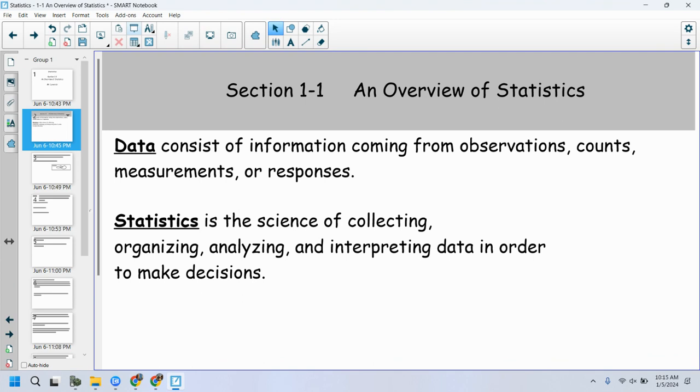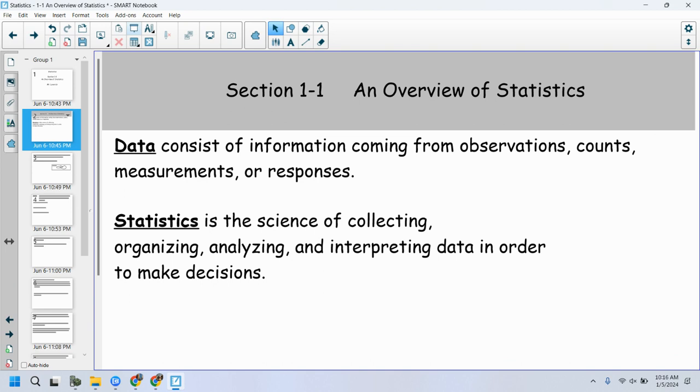Data could be numerical. Data could be what we would call qualitative data. We'll talk about what that means pretty soon here. We've got quantitative data, which is numbers. Qualitative data, which is actual things. Like if I asked you all what your favorite movie was, that's still data, right? I'm still getting responses, right? If I counted the certain amount of times you did something in a class, that would be data. Some observations, just like what you are doing, things that I see, that's data. Anything that you observe, count, measure, or get responses from, that's all considered data.